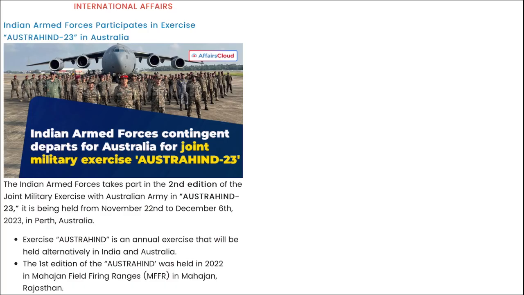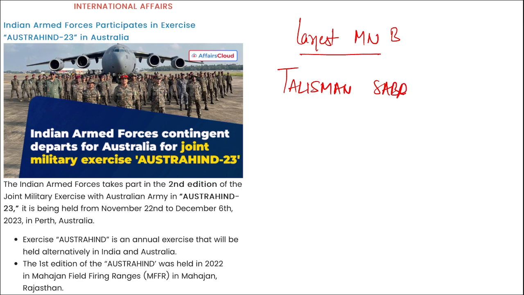So this was it. But one more thing, remember, recently Australia invited India to take part in one of the largest multinational biennial exercises by the name Talisman Sabre. This exercise will be conducted in 2025, right?